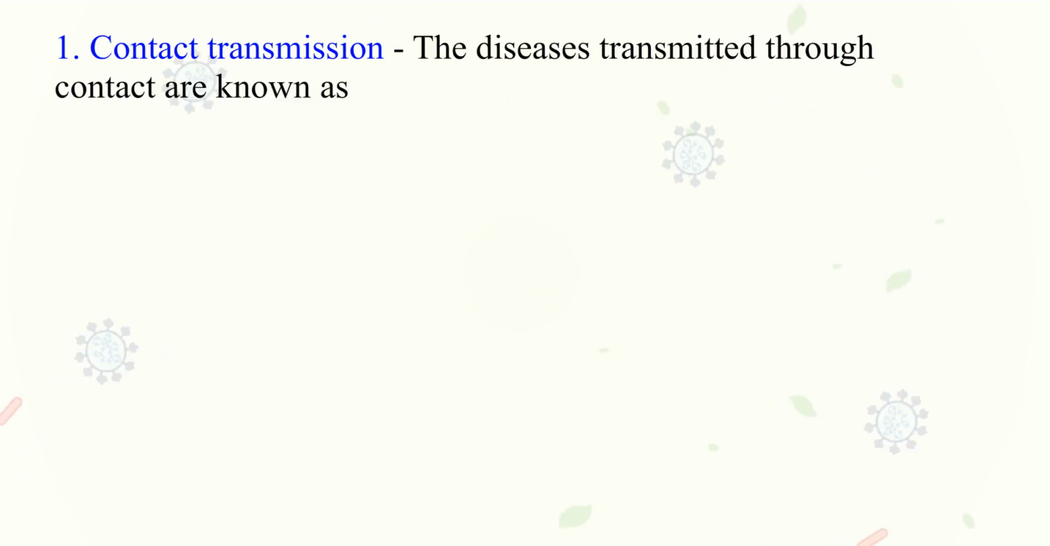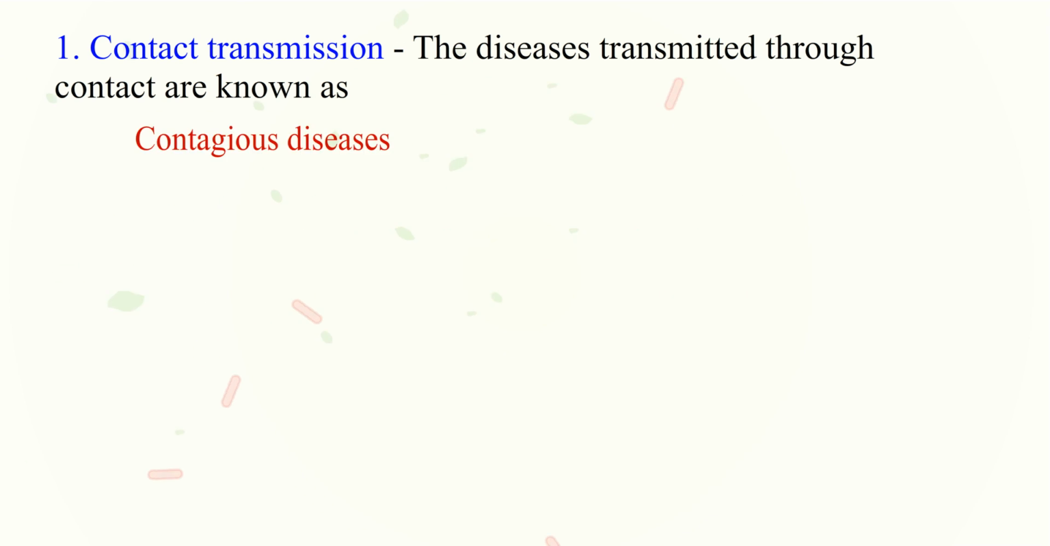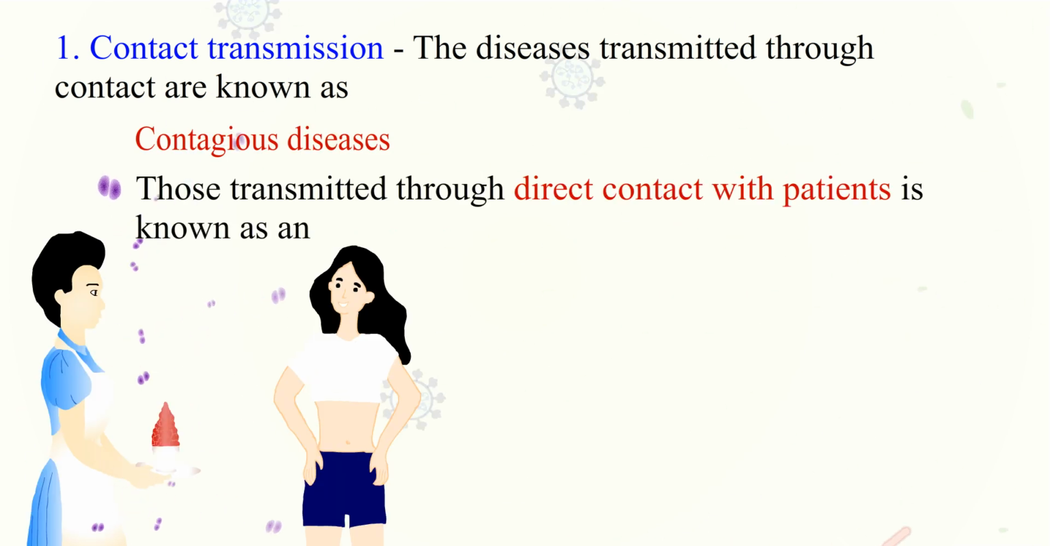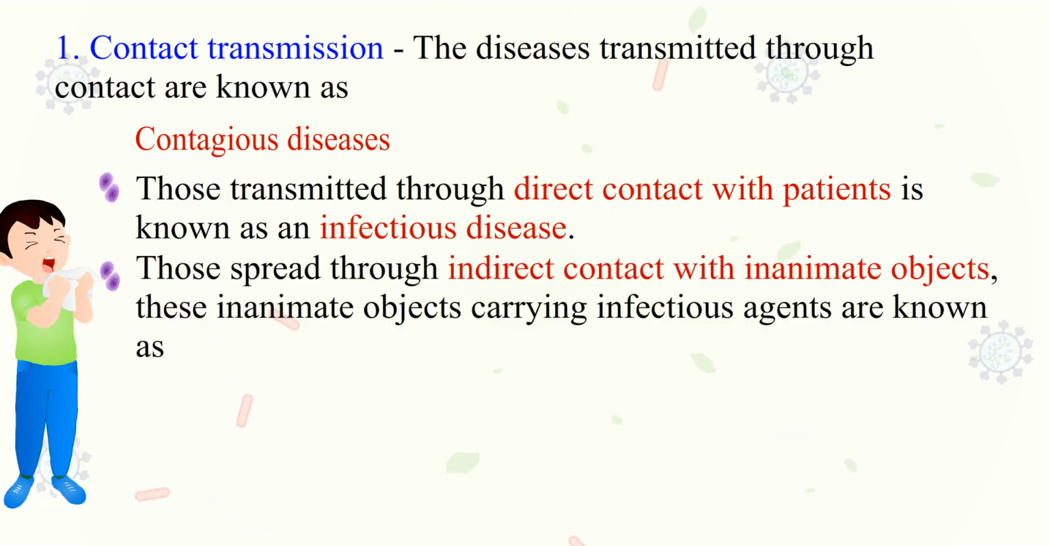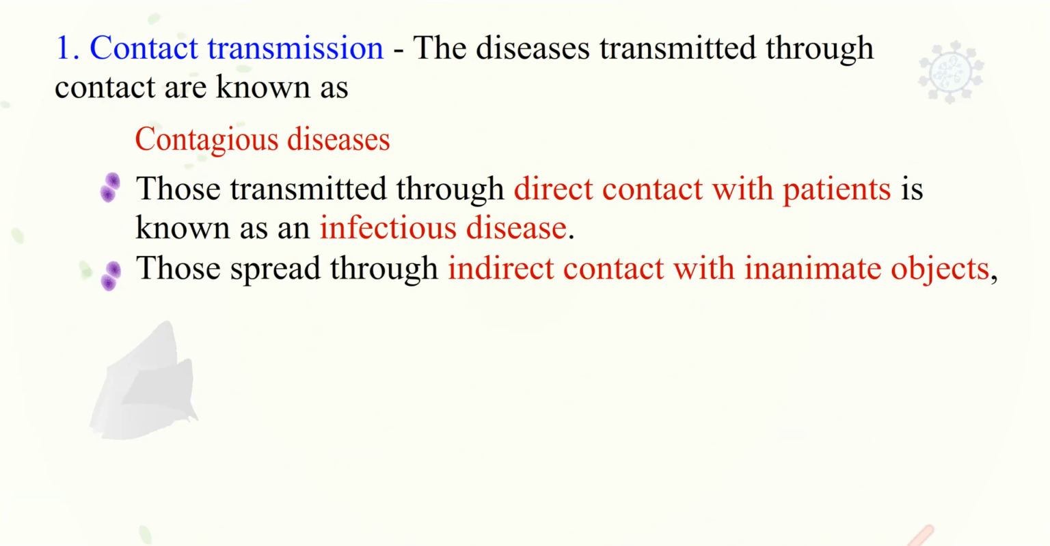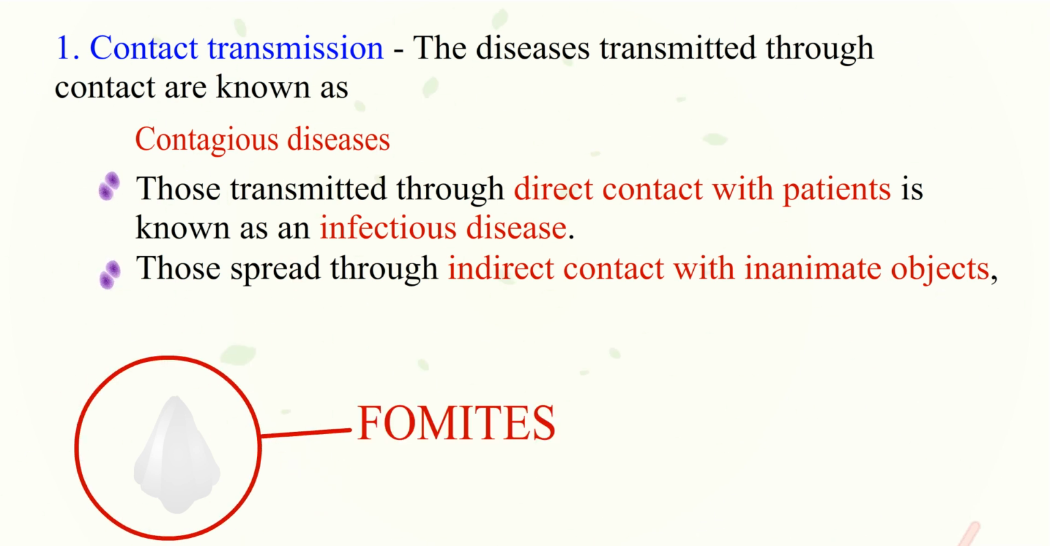They are: 1. Contact transmission. The diseases transmitted through contact are known as contagious diseases. The contagious disease that can be transmitted through direct contact with patients is known as an infectious disease. The contagious disease can also be spread through indirect contact with inanimate objects. These inanimate objects carrying infectious agents are known as fomites.